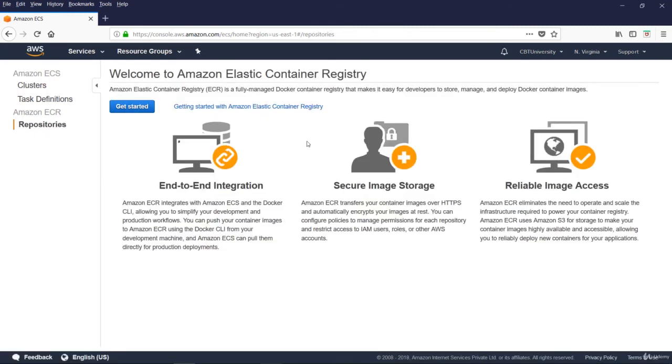Amazon Elastic Container Registry is a fully managed Docker container registry that makes it easy for developers to store, manage, and deploy Docker container images.